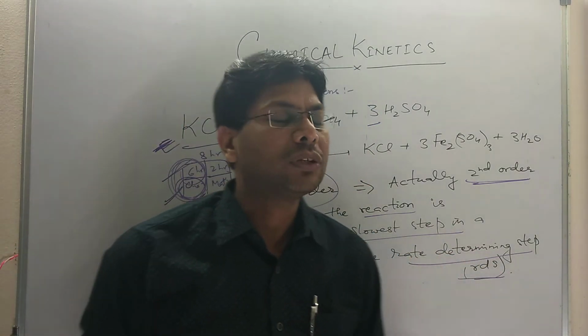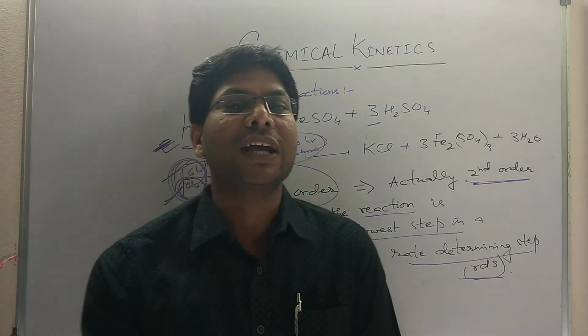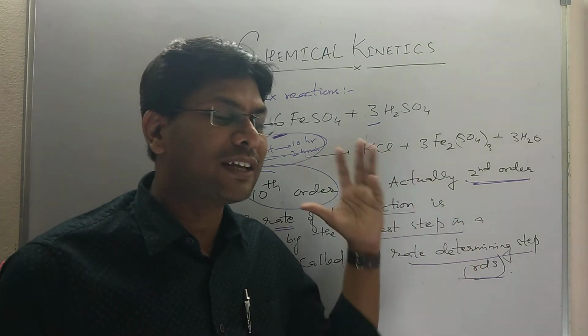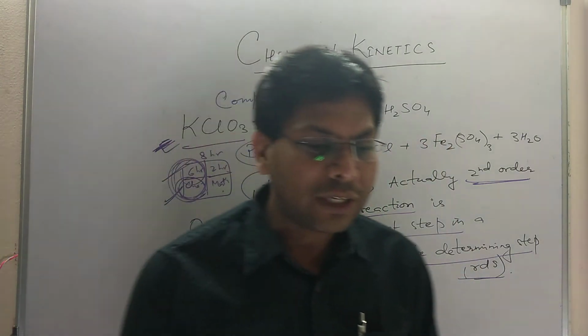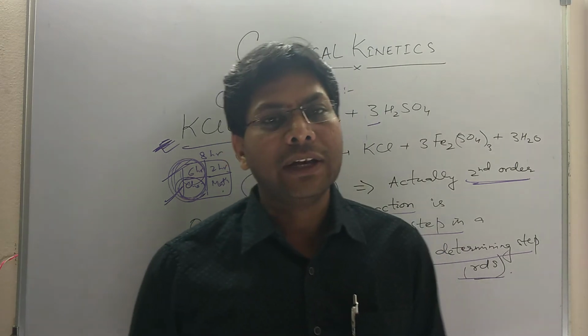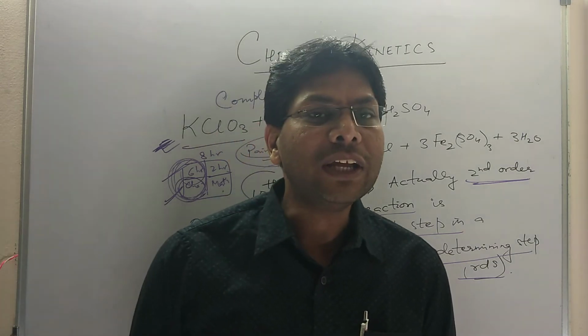Based on the rate determining step, we can determine experimentally the order of the reaction, and we have seen that in the rate determining step, the order gives you the molecularity. And molecularity 3 is very rare in nature, and if molecularity 3 does exist, such reactions are very slow.